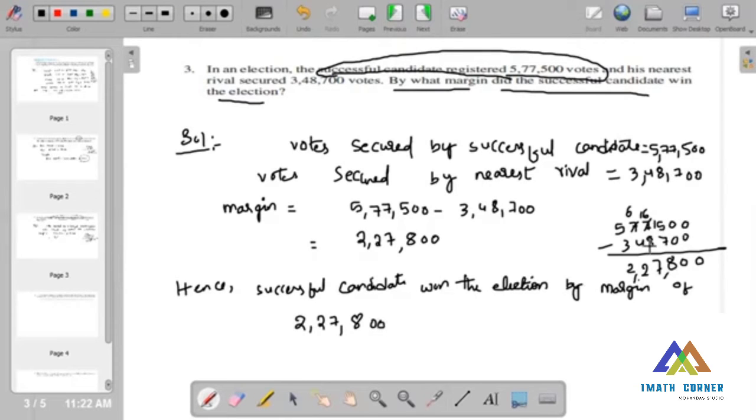8. Okay, no problem. 16 minus 8 is 7. 6 minus 4 is 2. Sorry, it is 8. 16 minus 8, that one. So this is about the problem. The same thing, like that we are going to discuss the fourth problem.